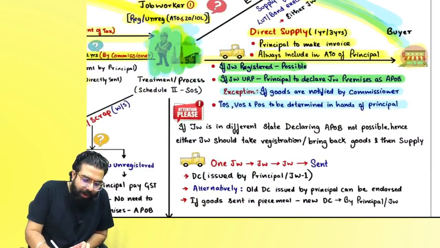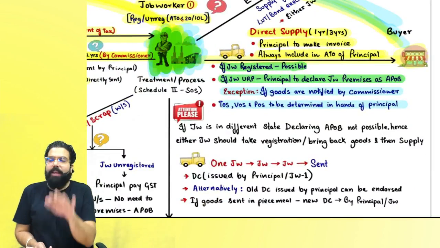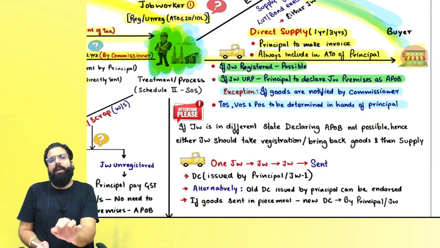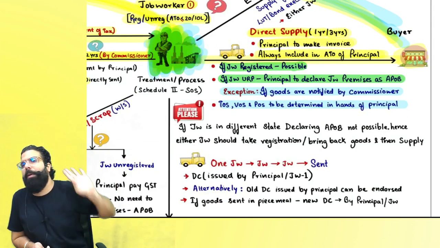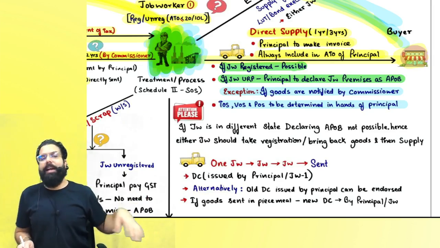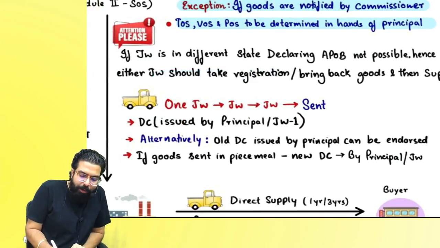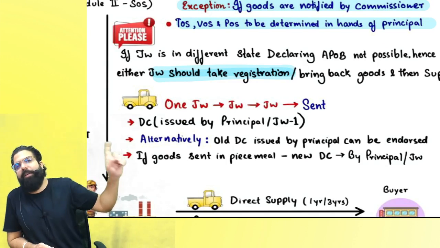Sir, if the job worker is unregistered, can principal declare his premises as additional place of business? Yes, if it is within the same state, he can declare additional place of business and supply from his premises. But if the job worker is not within the same state, then it is not possible to declare additional place of business. Hence, tell the job worker to take registration. Only then you can supply from his premises.